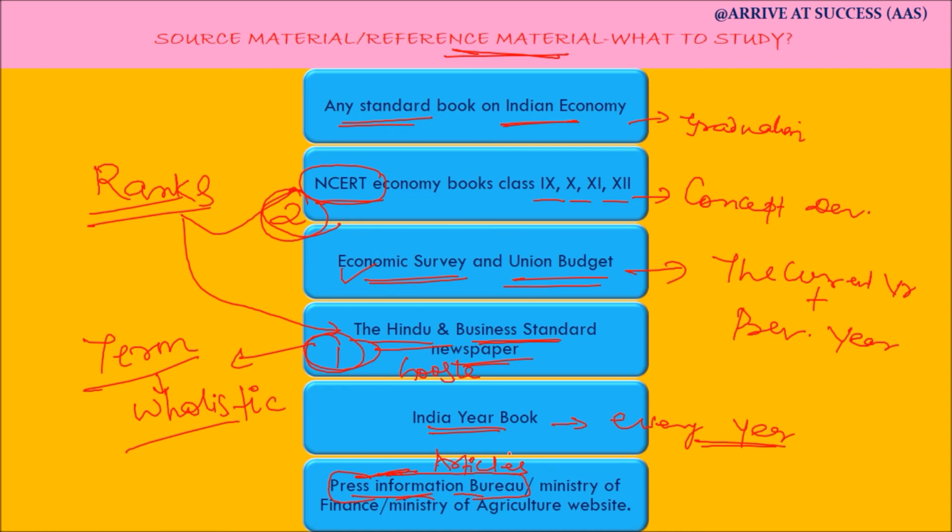So if you want me to give a ranking, I would say The Hindu and Wikipedia as number 1 source, the Press Information Bureau as the number 2 source, NCERT as 3rd source, Economic Survey and Union Budget as the number 4 source, any standard book as number 5,